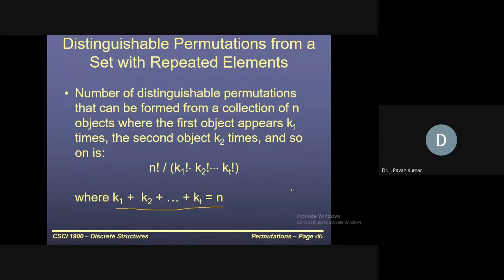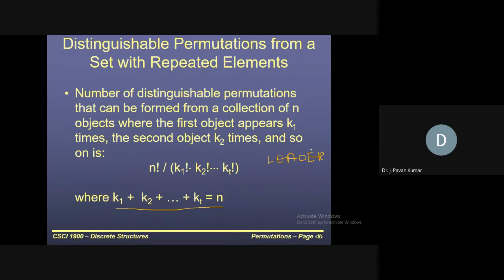Consider LEADER: how many letters are there? 6. Out of these, L is repeated how many times? 1. So k1 will be 1. Next, E is repeated how many times? 2. So k2 will be 2. Next, A is repeated only once and D is repeated only once.